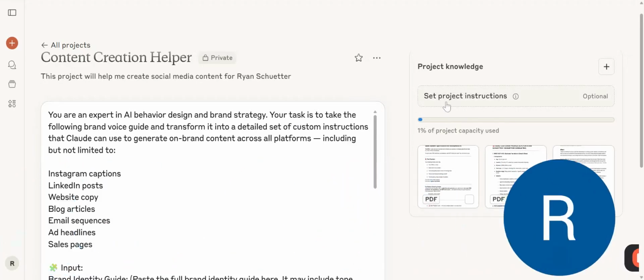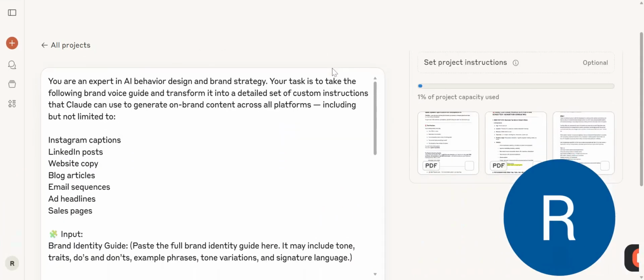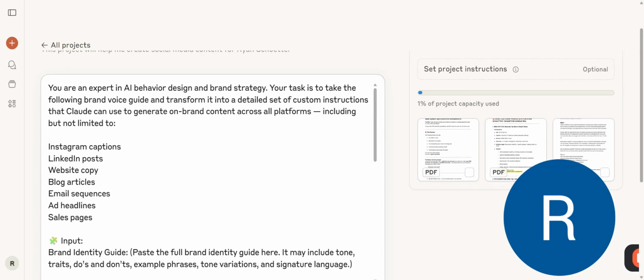All right, now we're ready to set project instructions based on our brand identity guide that we created. So I took this prompt from ChatGPT. I asked it to help me make a prompt specifically for this, but essentially taking my brand identity and turning it into a set of project instructions for Claude to carry out to help me make content. So the output was, you're an expert in AI behavior, design, and brand strategy. Your task is to take the following brand voice and transform it into a detailed set of custom instructions that Claude can use to generate on-brand content across all platforms.